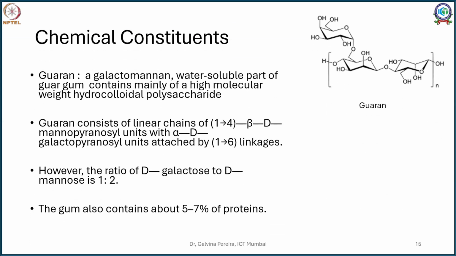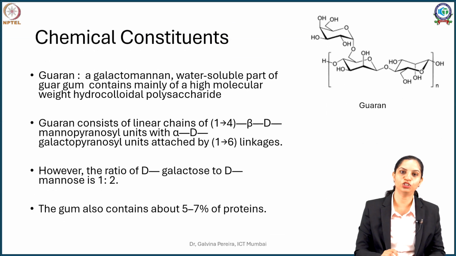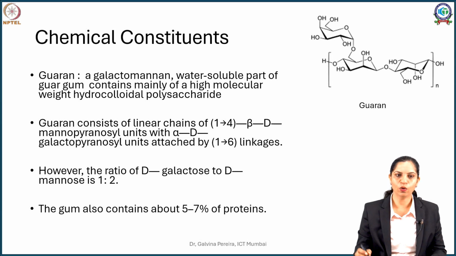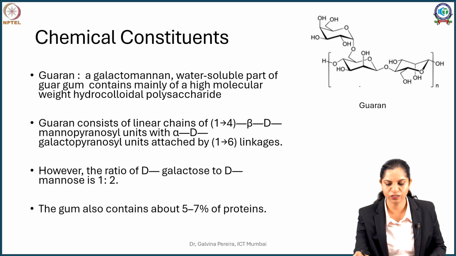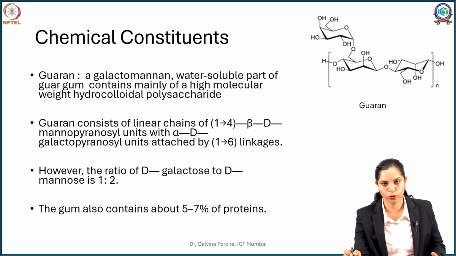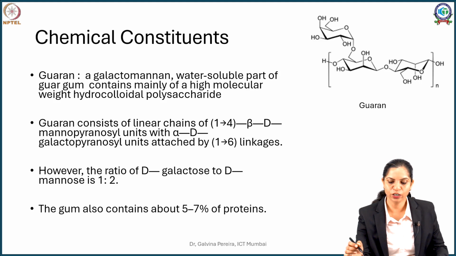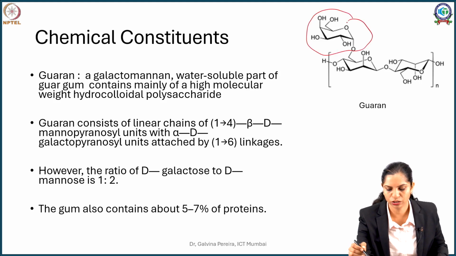Now what are the chemical constituents? If you see the composition, this is again a carbohydrate. It consists of guaran, which is the main one, and guaran is a linear chain made up of mannopyranose. Guaran actually consists of a linear polymer of 1,4 beta D mannopyranose along with an alpha D galactopyranose. Now the galactopyranose are often attached by 1,6 linkages.